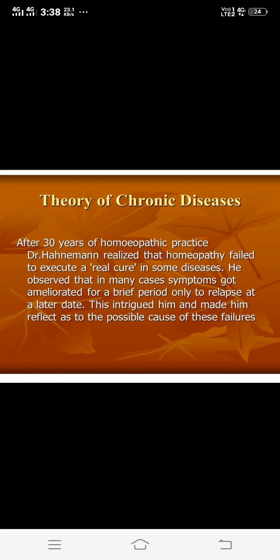In this he explained five reasons behind the reappearance of symptoms in chronic diseases. The first reason he put forth is that the law of similars might not be a law of universal application.